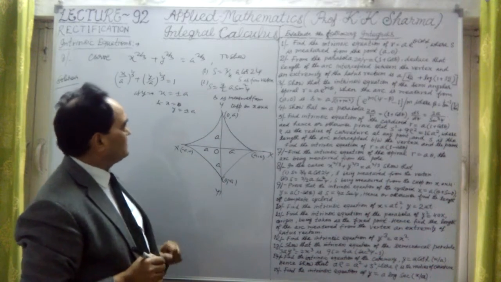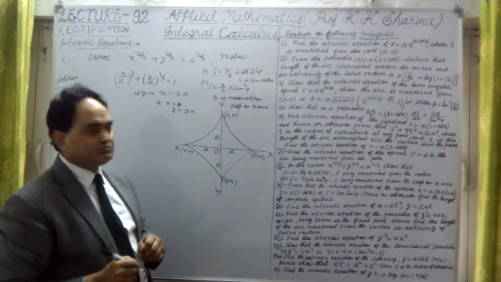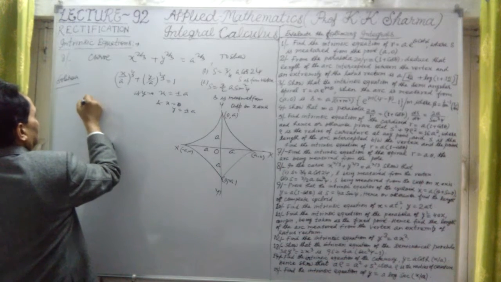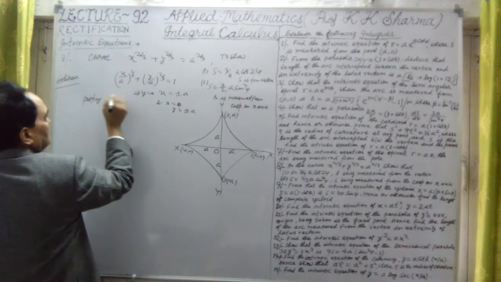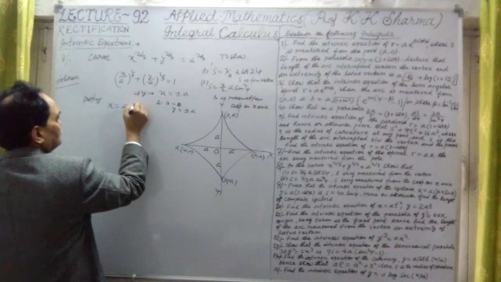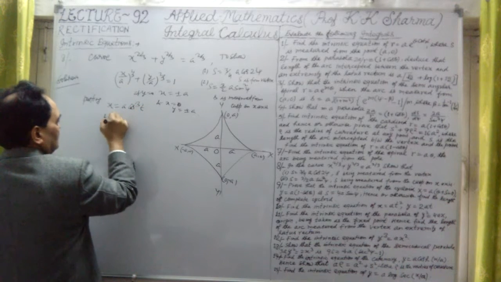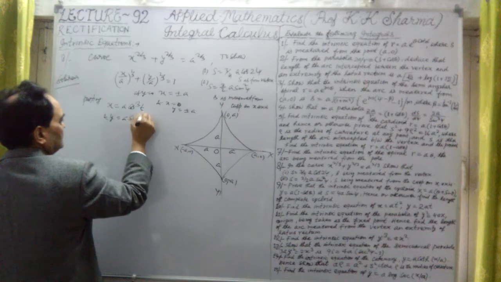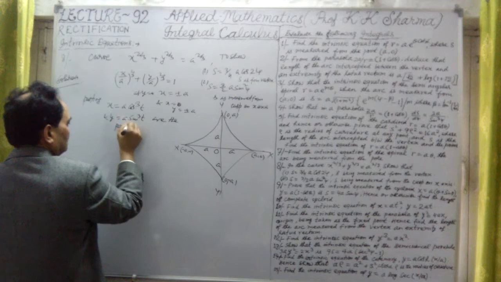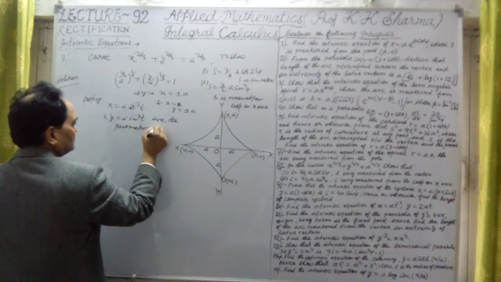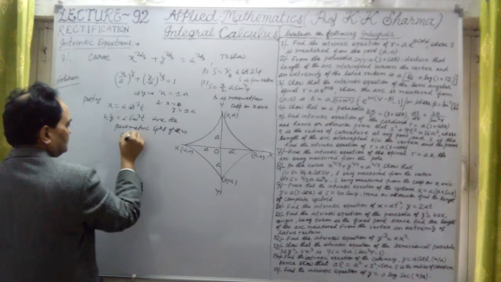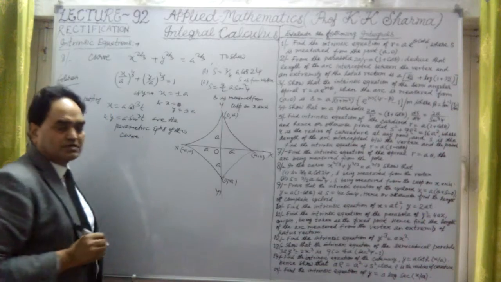Now let me solve it by assuming something in parametric form. So substituting, let me take the parametric equations here: x equal to a cos cubed t and y equal to a sin cubed t are the parametric equations of this curve.